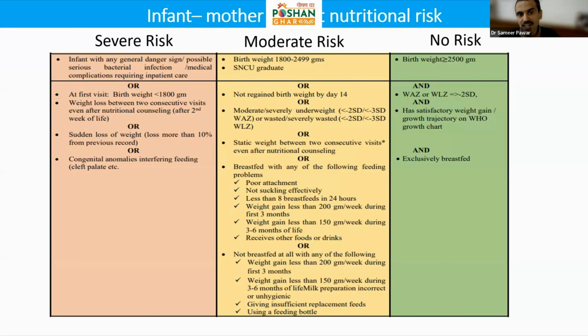If there are any congenital anomalies with regard to feeding, like cleft lip, cleft palate, etc., those children are also at higher or severe risk, and hence they need support and additional intervention.